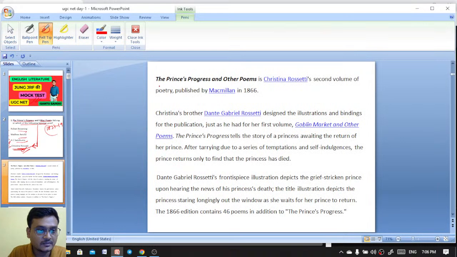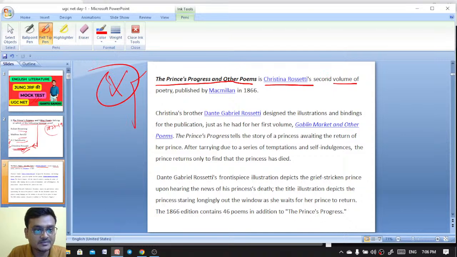The Princess Progress and Other Poems is Christina Rossetti's second volume of poetry.